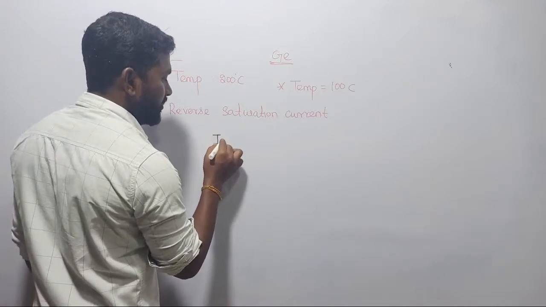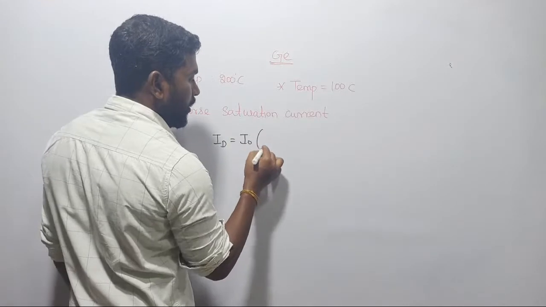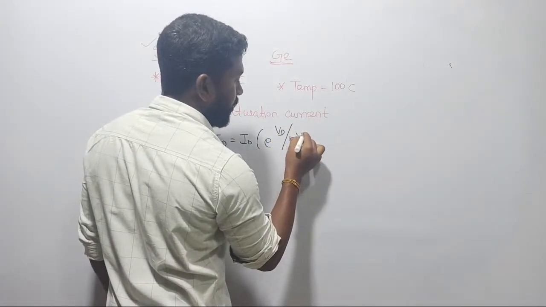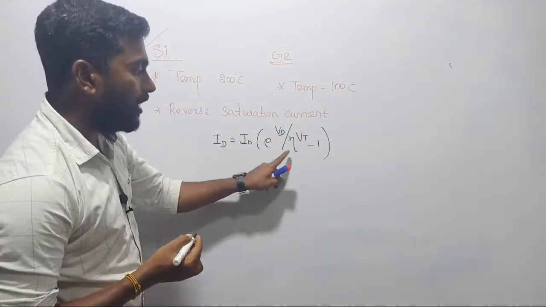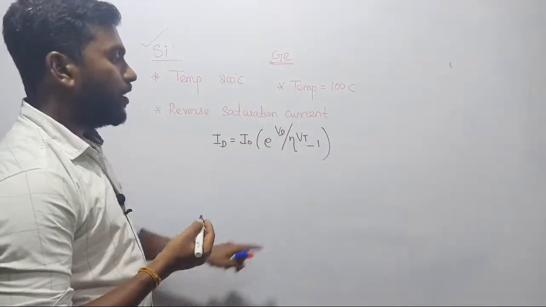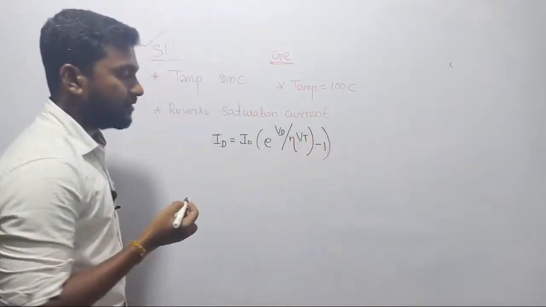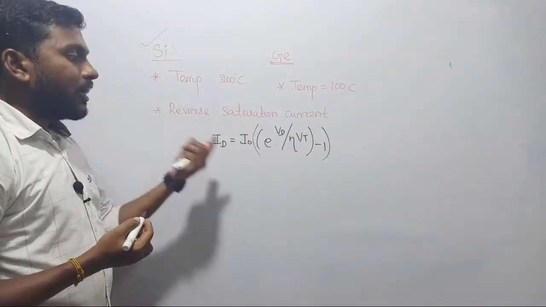The current through the diode can be written in general as ID = I0 (e^(VD/(η·VT)) − 1), where I0 is the reverse saturation current, VD is the voltage drop across the diode, η is the ideality factor and VT is the thermal voltage. The term VD divided by eta times VT lies in the power of the exponential e, and the whole term is then minus 1. This is the general formula to obtain the current through the diode.